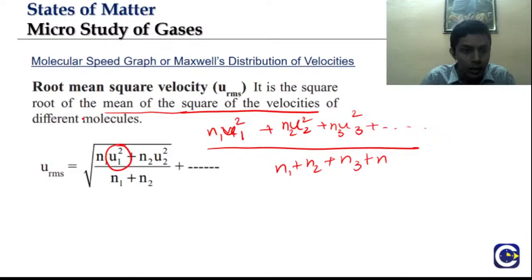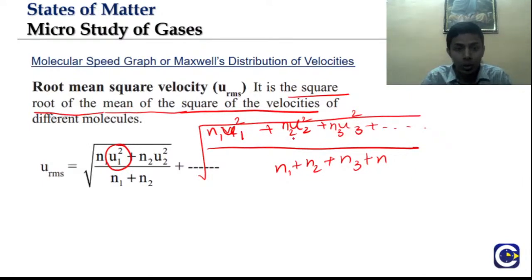It is the square root of the mean, so the square root of this is the square root of n1 u1 square plus n2 u2 square plus n3 u3 square and so on, also divided by n1 plus n2 plus n3 and so on. So this is the RMS velocity. Where exactly do we use this? We use this to find kinetic energy.